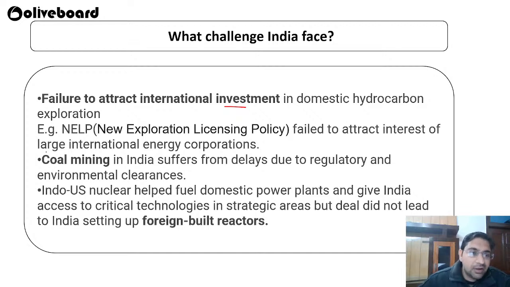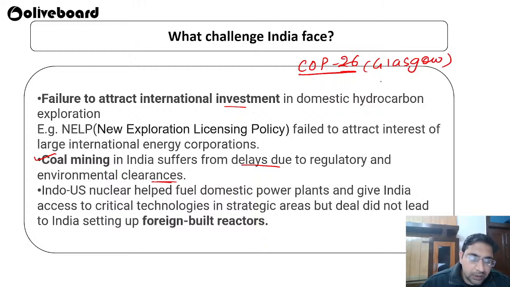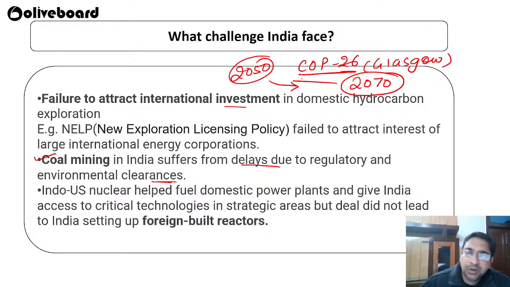Coal mining in India suffers from huge delays due to regulatory and environmental clearance, because in our country right now we are very dependent on coal. And that is why our PM, during the COP 26, Conference of Parties 26 in Glasgow, said that India is going to fulfill all its promises by 2070. Earlier, the goal was 2050, but now India has said that they will fulfill all their promises by 2070.